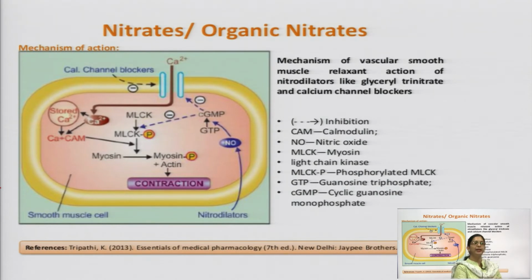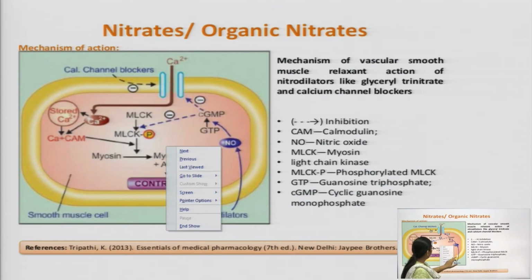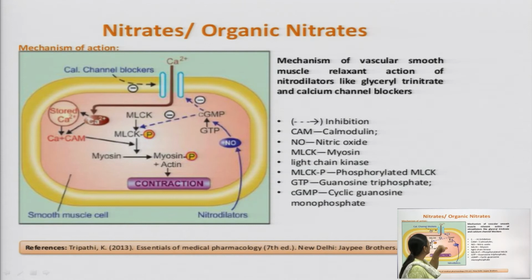Actually, these nitrates get denitrated in the smooth muscles and nitric oxide will form. This nitric oxide stimulates the conversion of GTP, that is guanosine triphosphate, to cGMP, means cyclic guanosine monophosphate. Now, what happens? This nitric oxide increases the concentration of cGMP. Okay. And why is it needed?